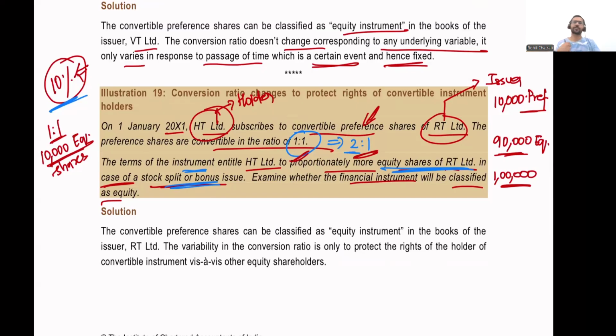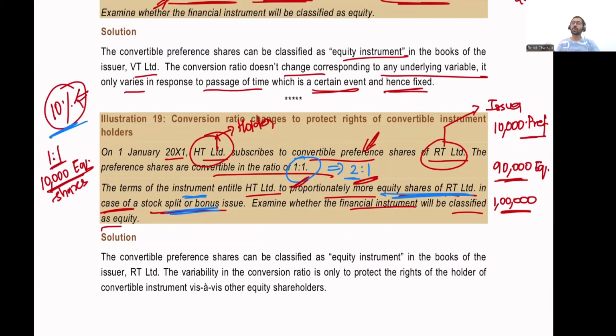All right. So in that case, if you think of it, RT Limited has an obligation to deliver either 10,000 equity shares or 20,000 equity shares. Remember, on 1st of January 2021, we're still standing on the date of issuance. On the date of conversion, I do not know whether a bonus issue would have happened or not. So if I think of it today, RT Limited, which is the issuer, may have an obligation to deliver either 10,000 equity shares, or it may have an obligation to deliver 20,000 equity shares. So is this an obligation to deliver a fixed number of equity shares or a variable number of equity shares? Remember, to determine this, we have to see whether the issuer has an obligation to deliver a fixed or a variable number of equity shares.